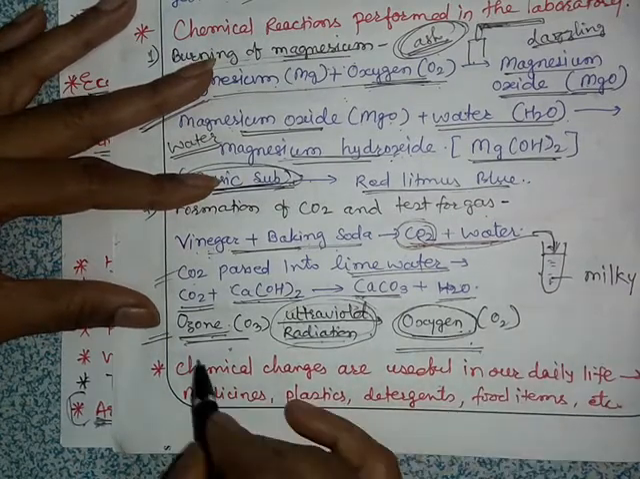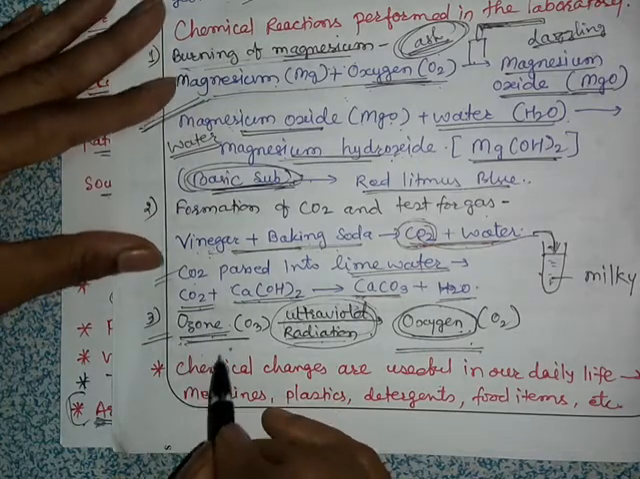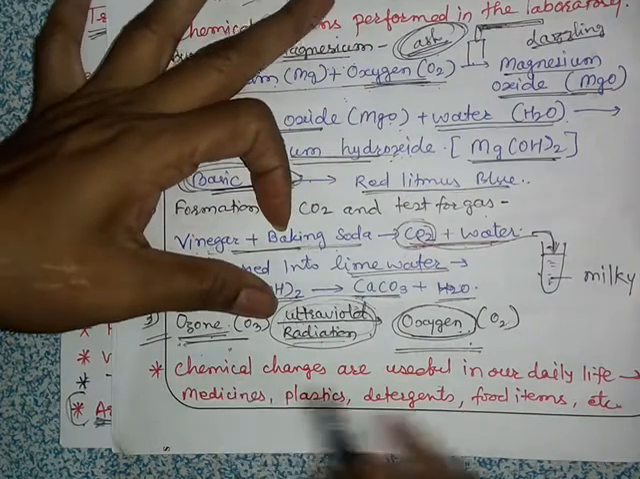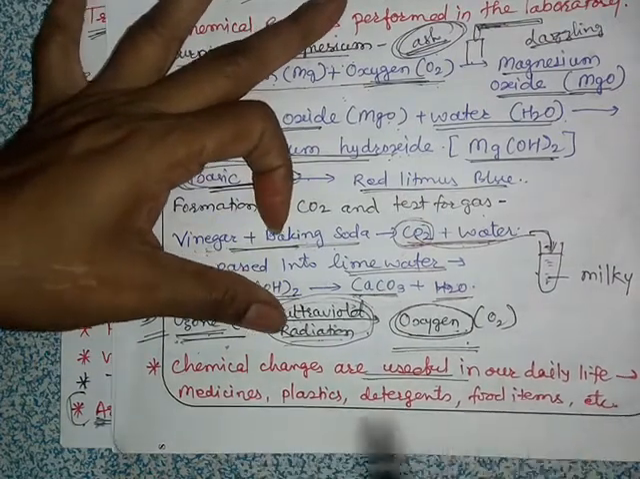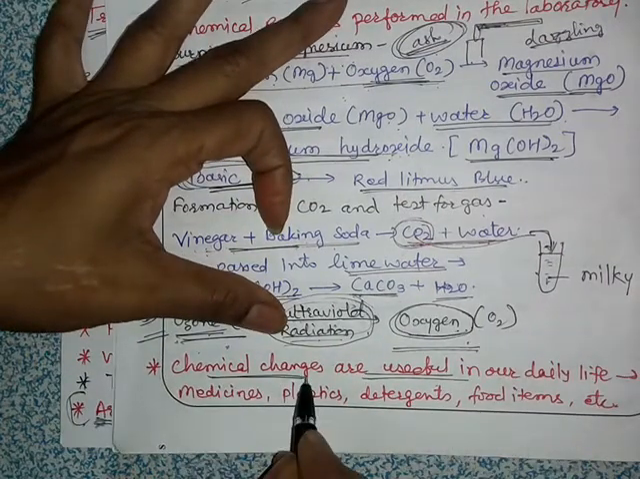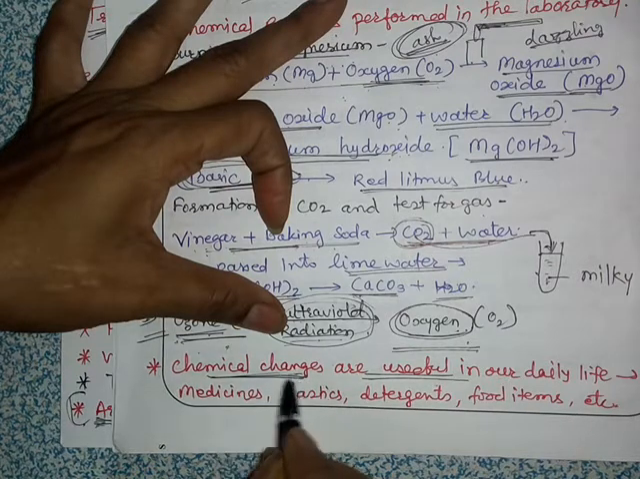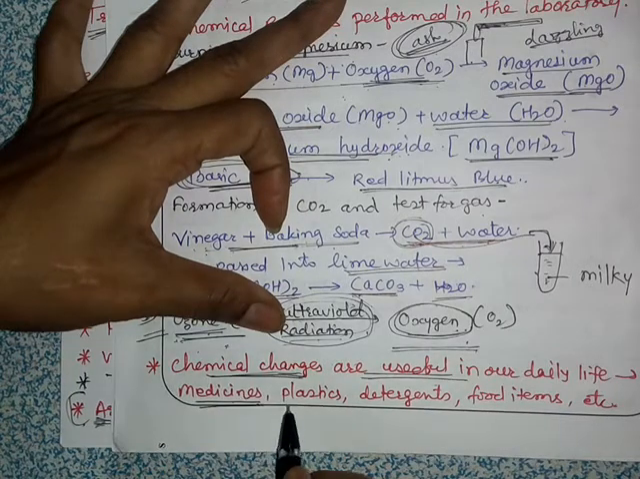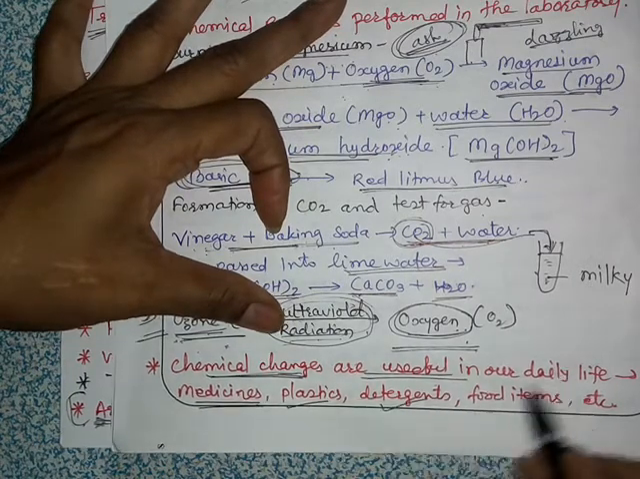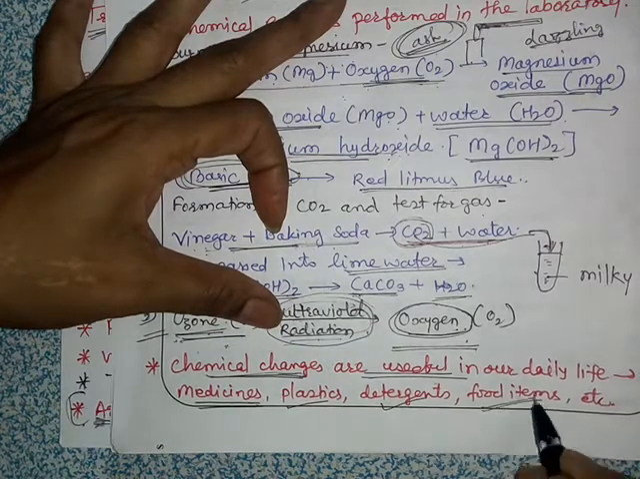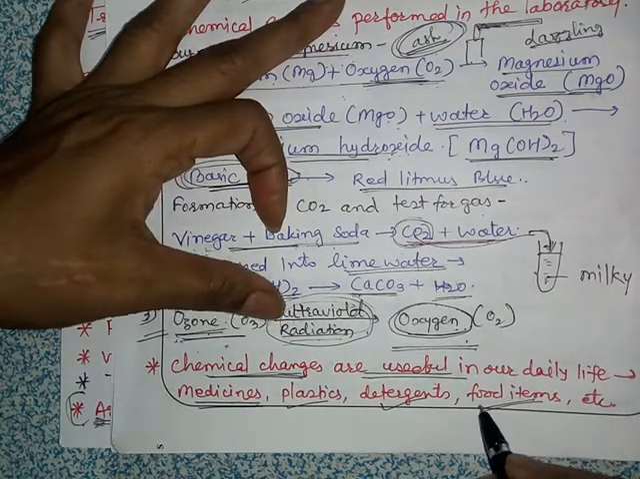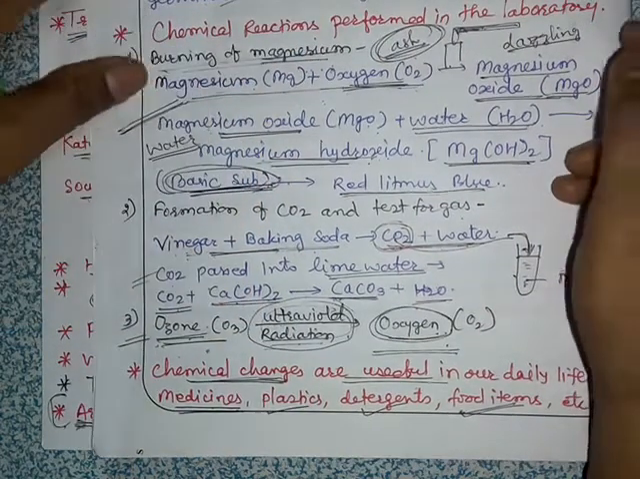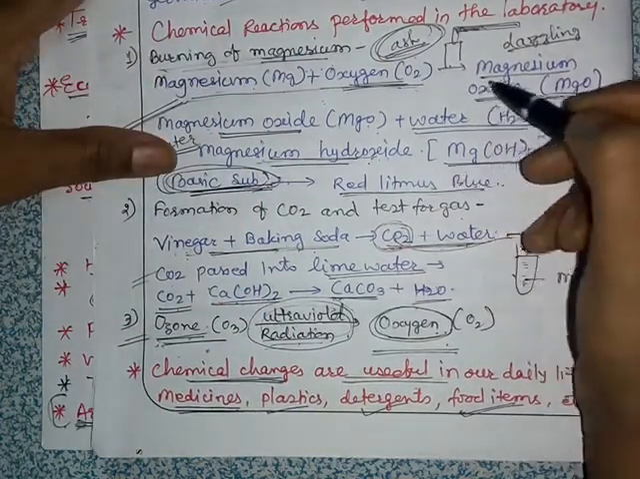So these are some chemical reactions performed in the laboratories. Now, why are these chemical changes useful in our daily life? Because of these chemical changes, medicines are manufactured, plastic is manufactured, detergents, food items, and many other things are manufactured with the help of these different chemical changes. So chemical changes are important for us.